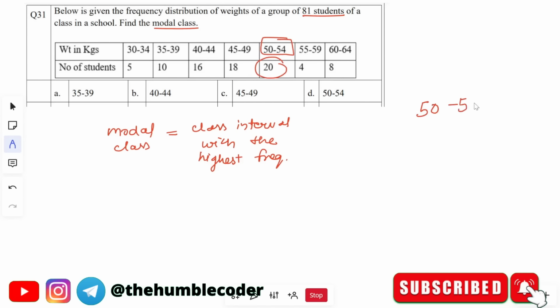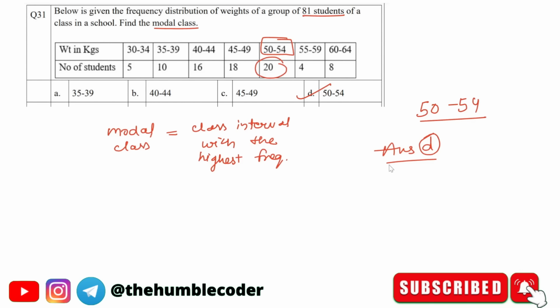Because model class is what? It is the class with the highest frequency. So we have first of all found out which is the largest value, and corresponding to that we have given that interval. The correct answer in this case is going to be option number D, which is 50 to 54. Hope you have understood the explanation. Let's move on to the next question now.